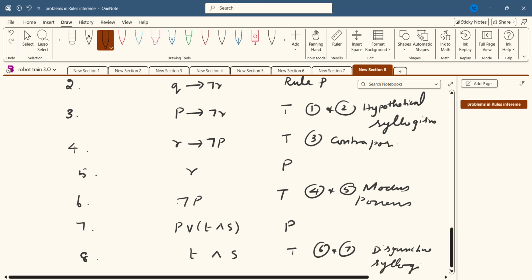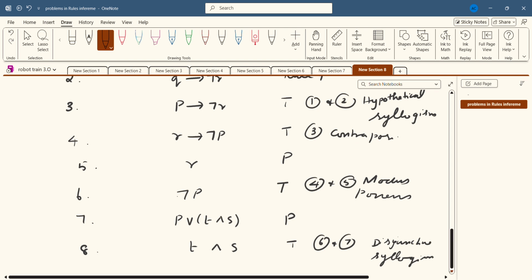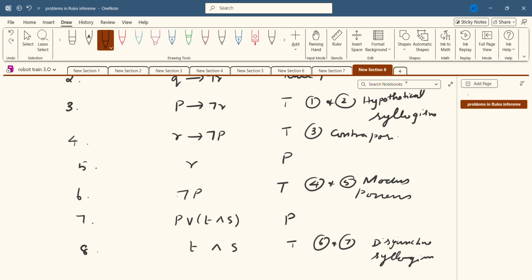So memorize all the rules of inference. Nearly 10 rules of inference are there. You have to memorize all of them, otherwise you can't write this. Memorize them, and after that you can write in the easiest way.